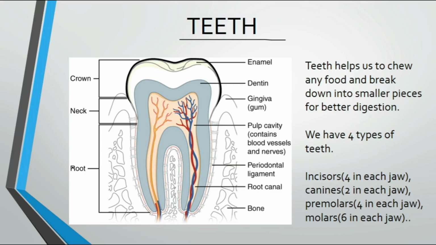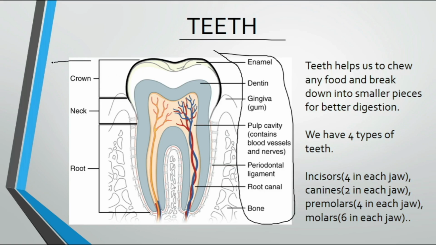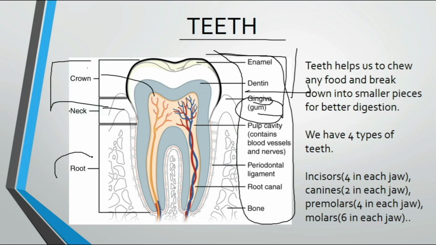These are the parts, and these are the whole region. This comprises the crown, then the neck, which is at the gingiva, and then the root.